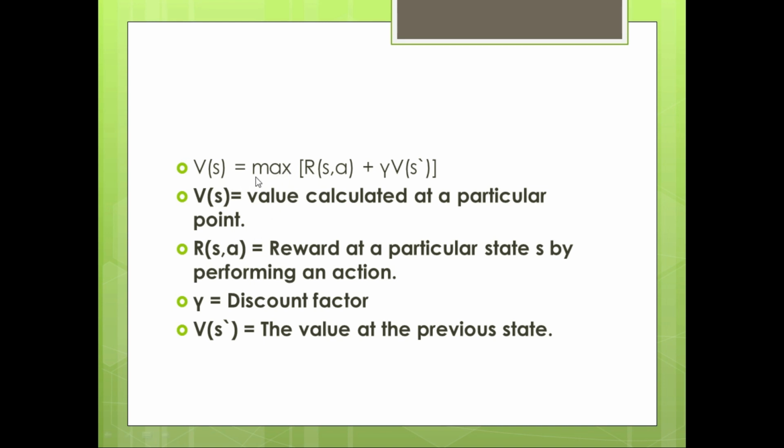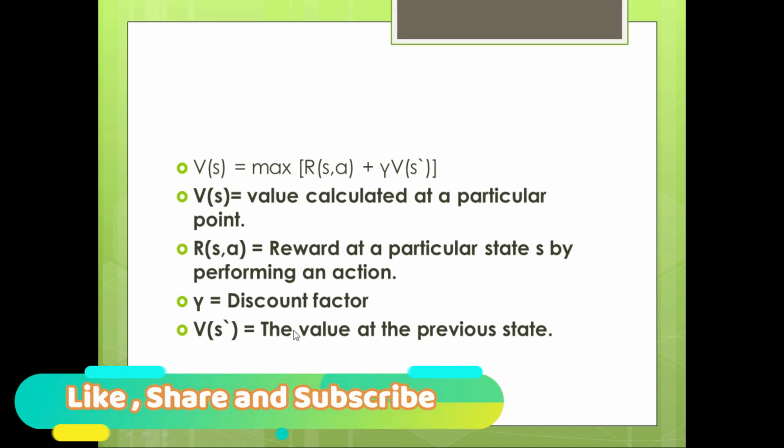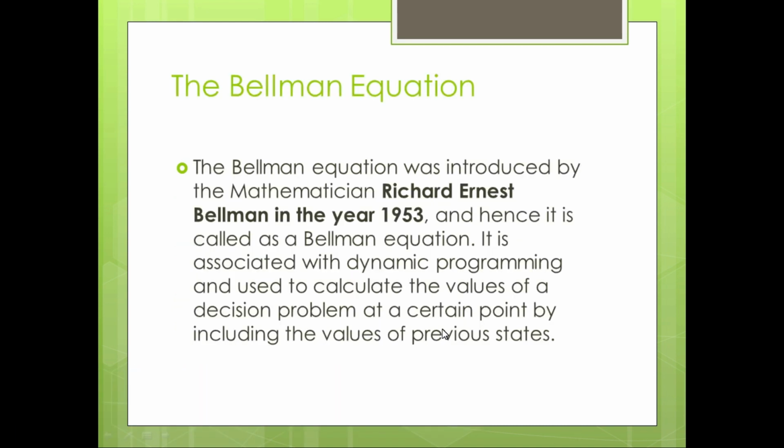V(s) is equal to max of R(s,a) plus gamma V(s'). Now V(s) is calculated at a particular point, and for each and every point you have to calculate it. R(s,a) is the reward at a particular state s by performing an action a, gamma is a discount factor, and V(s') is the value at the previous state.